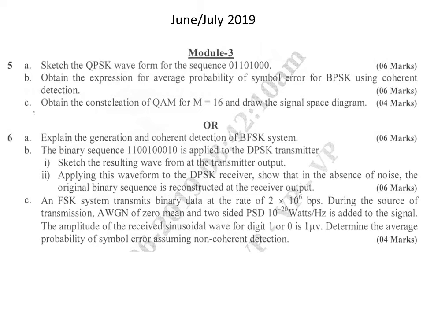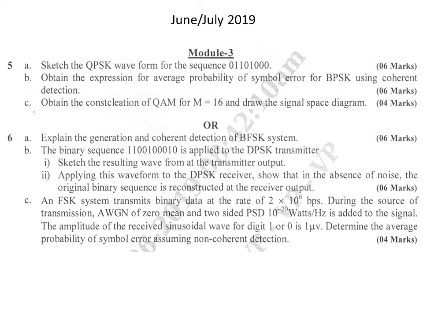The next question is: the binary sequence 1100100010 is applied to a DPSK, differential phase shift keying, transmitter. For the first part, sketch the resulting waveform at the transmitter output, the DPSK signal generated using this particular data, that we should draw. And the second part: applying this waveform to the DPSK receiver, show that in the absence of noise the original binary sequence is reconstructed at the receiver output.